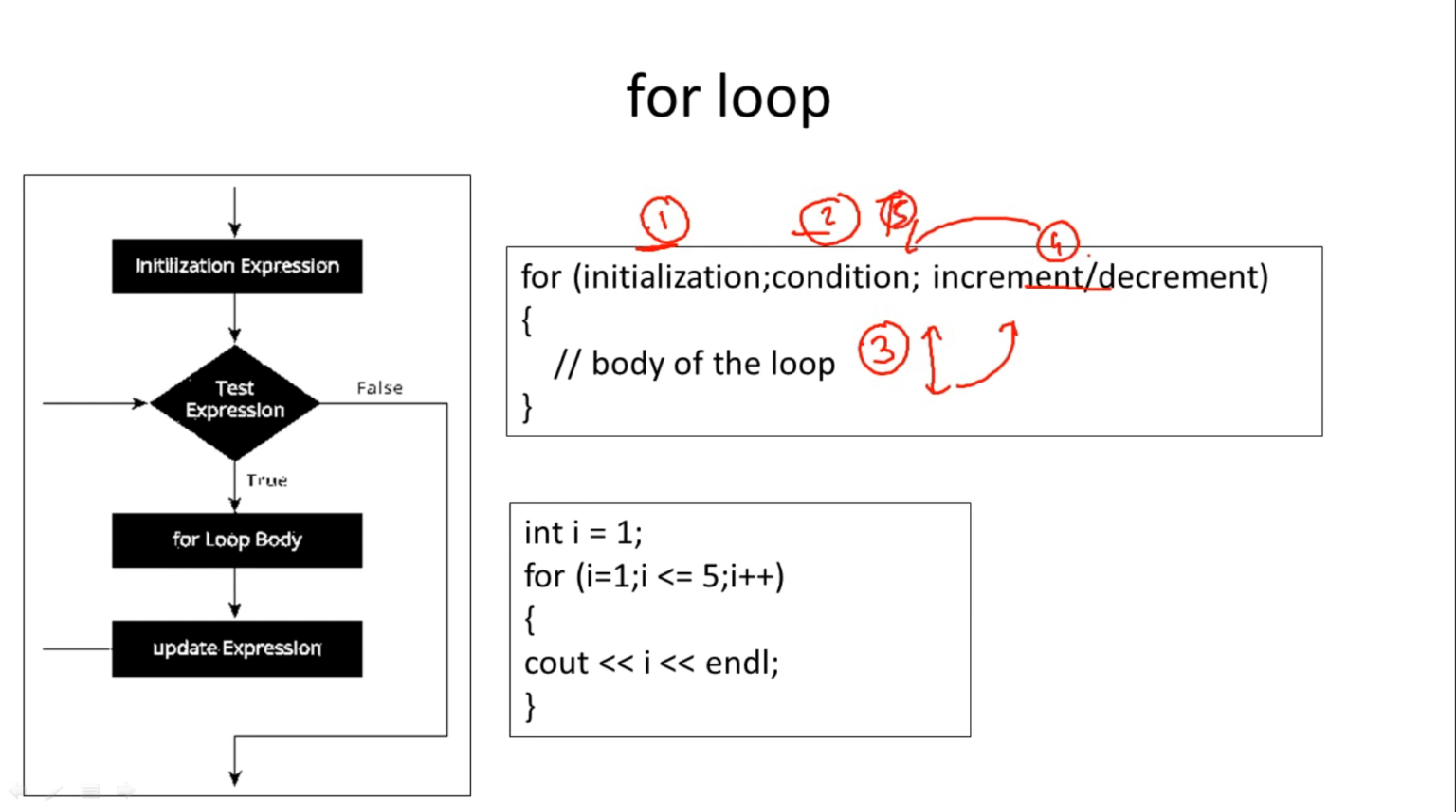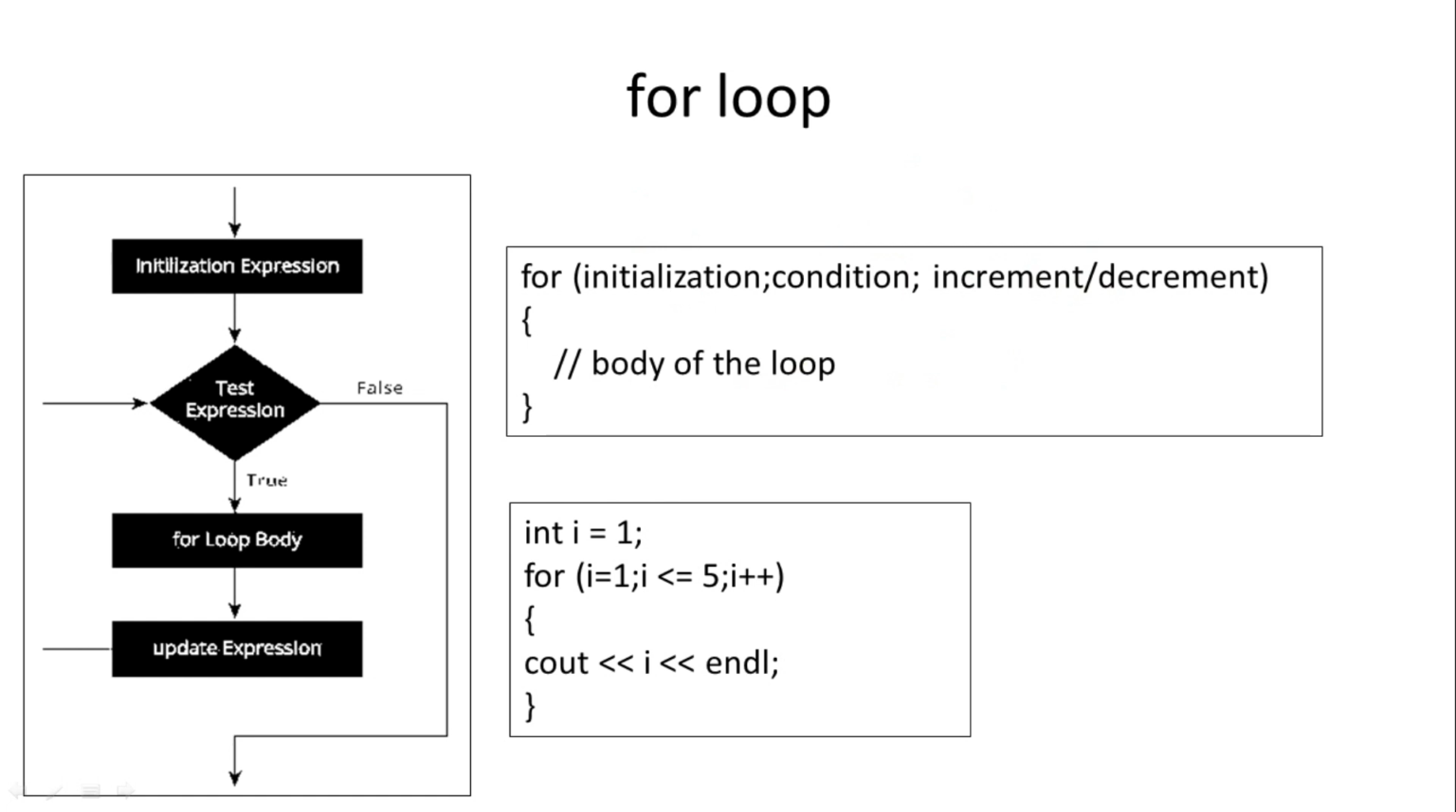For example, 5th point. So again the condition is checked. Again if it is true, execute the body of loop. Again increment decrement. So initialization part is executed only once. Initialization is done only once. But these 3 things, condition checking, increment decrement, and body of loop, these are repeated multiple times till this condition is true.